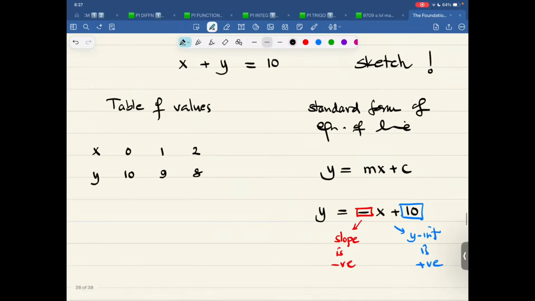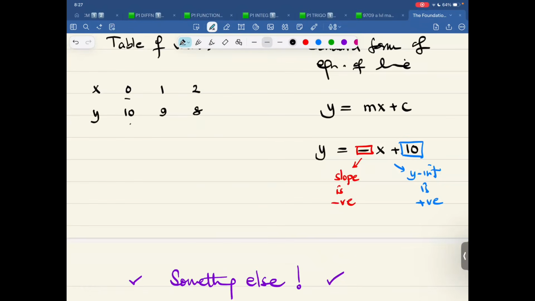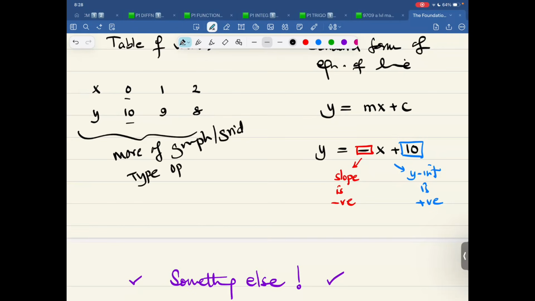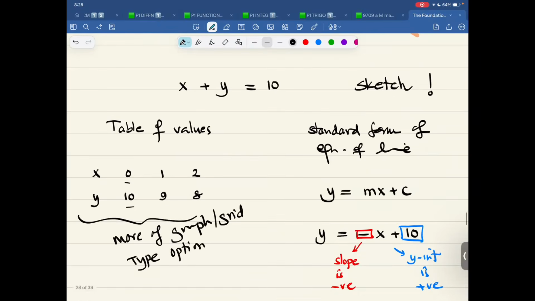I explained in all three options. Over here, plug in 1 point. The other one, I personally don't like it. This is more of a graph grid type option. So over here, this is exact. So I don't like this.